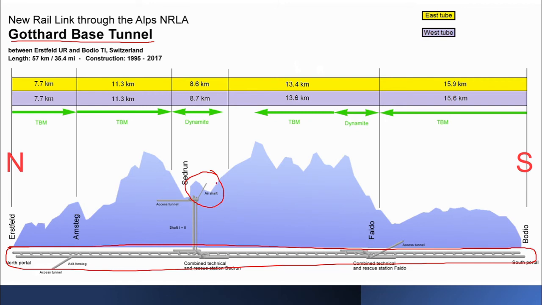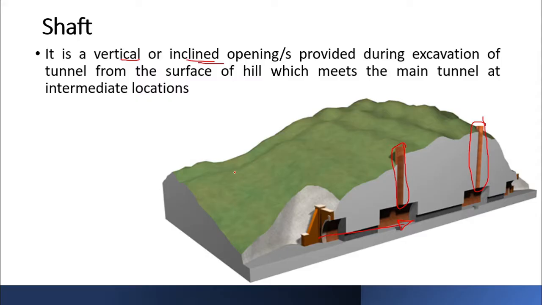So this acts as an air shaft for ventilation purposes. And another purpose for your shaft is that you can lower your machinery through this shaft. Okay. Now how will you lower?